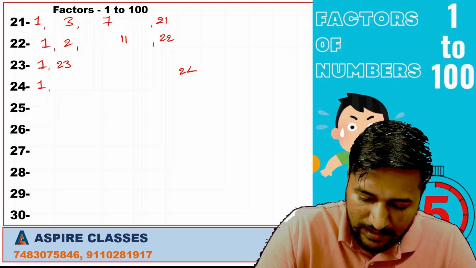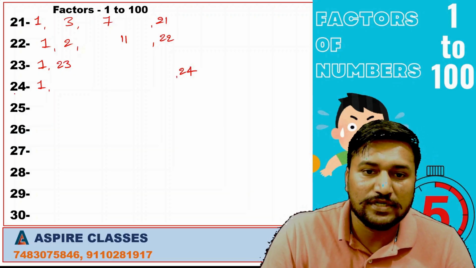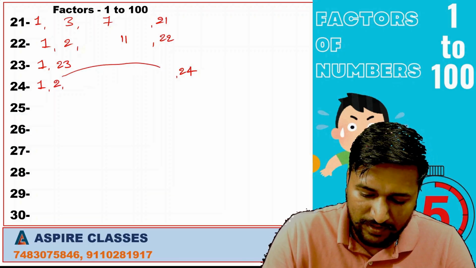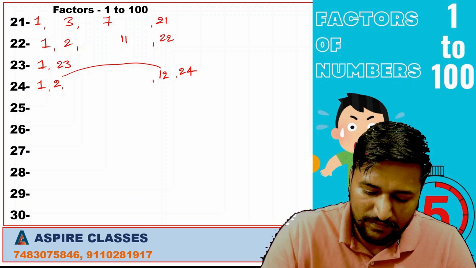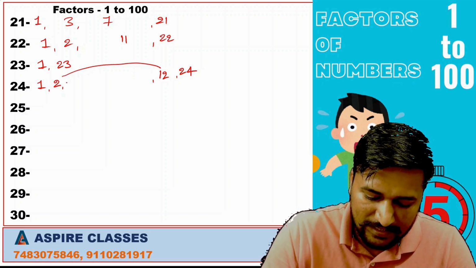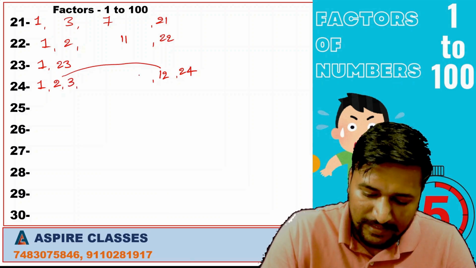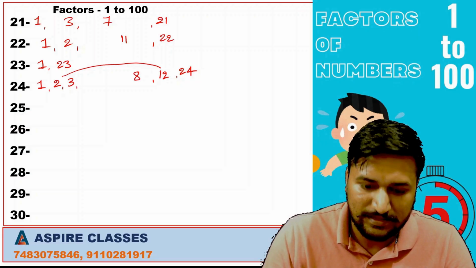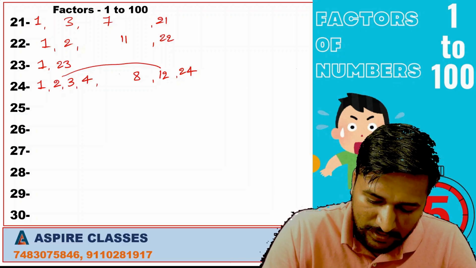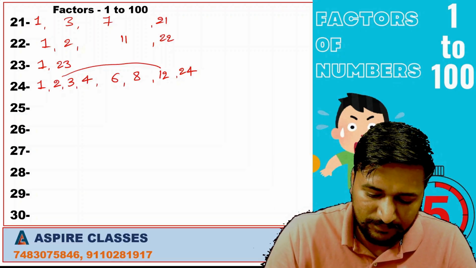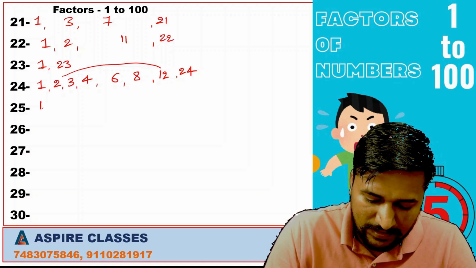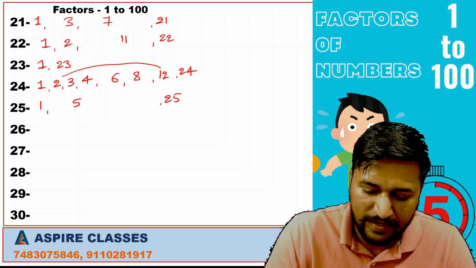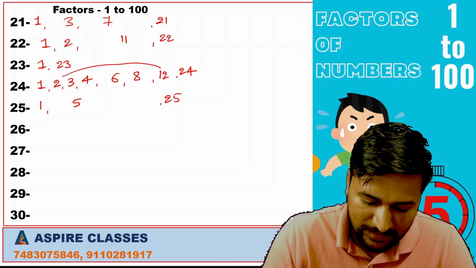1, 24. This 24 is divisible by 2. So 2 is a factor and its counterpart is 12. 2 12s are 24. Next, 24 is divisible by 3. 3 8s are 24. These are the factors. And 4 6s are 24. These are the factors of 24. 1, 25 and 5 5s are. Only 3 factors are there.